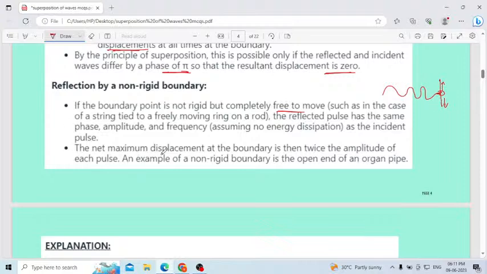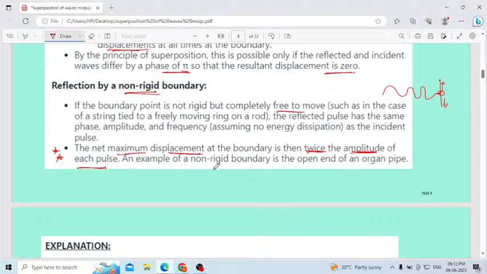The net maximum displacement at the boundary is twice the amplitude of each pulse. This point is very important. In the case of a non-rigid boundary, the maximum displacement will be equal to twice the amplitude. Remember this.